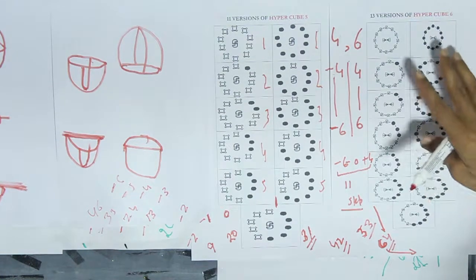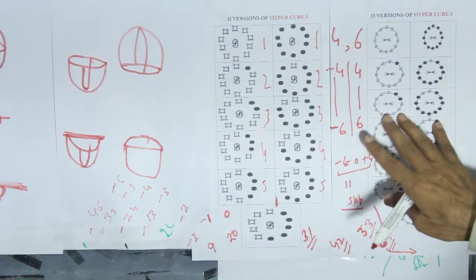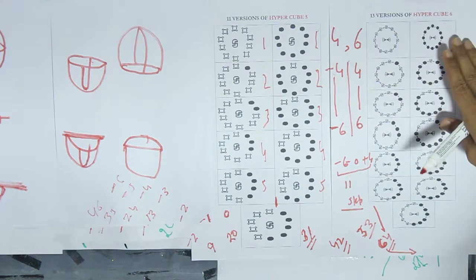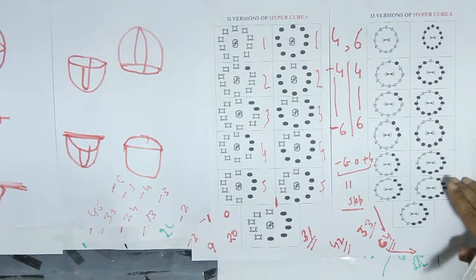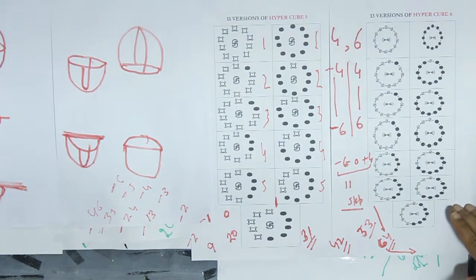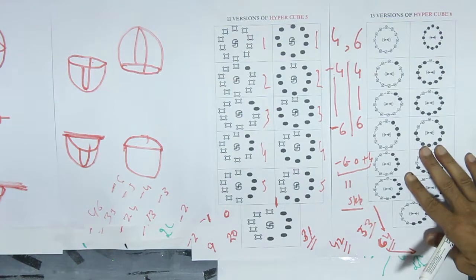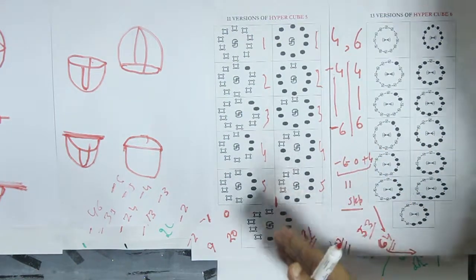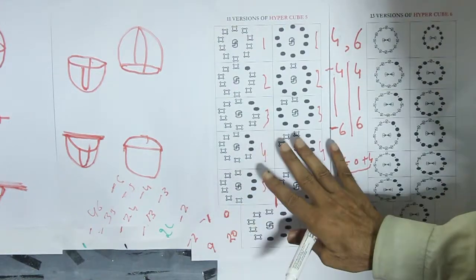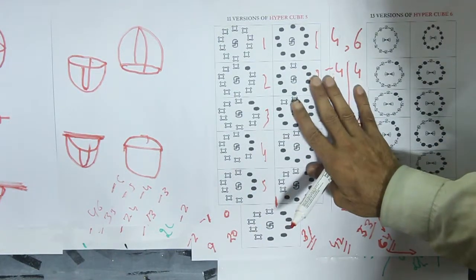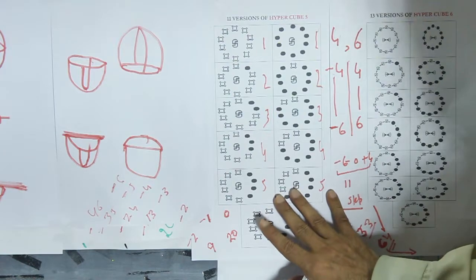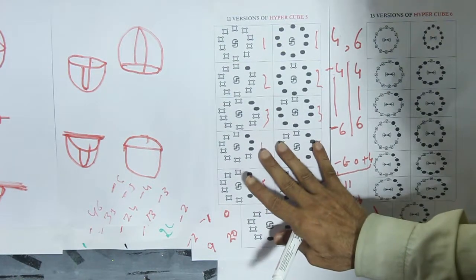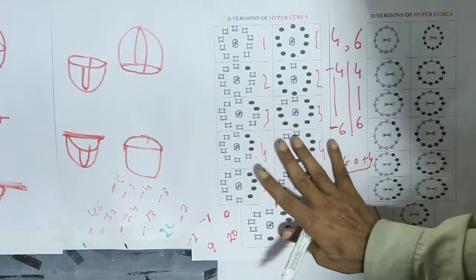Therefore, the end reach value of 6-space of hypercube 6 of 13 versions, 13 geometries range, is going to be the same end reach value of hypercube 5 of 11 versions as representative bodies of 11 geometries range of 5-space.